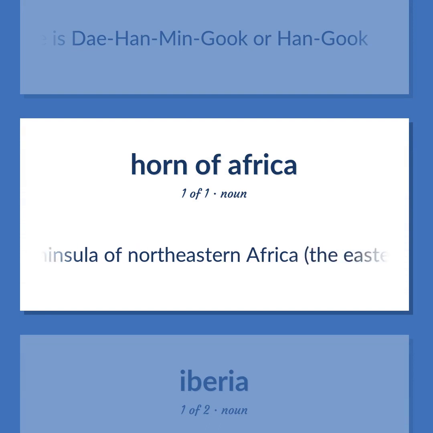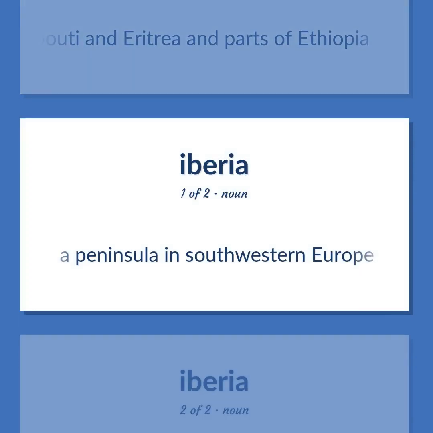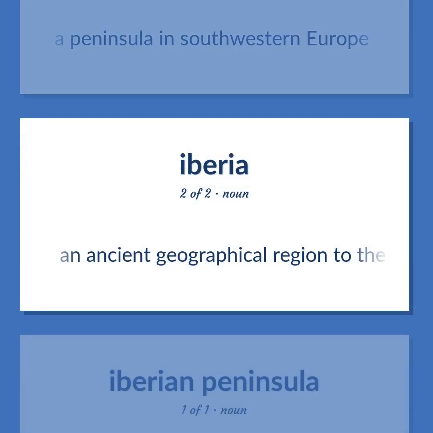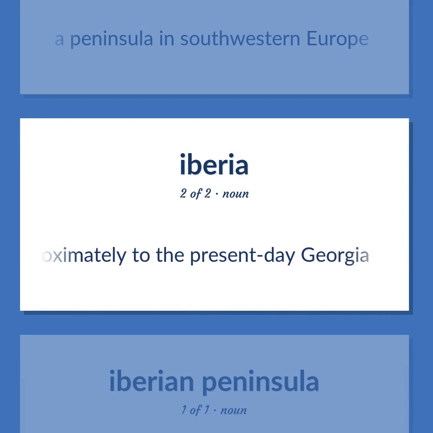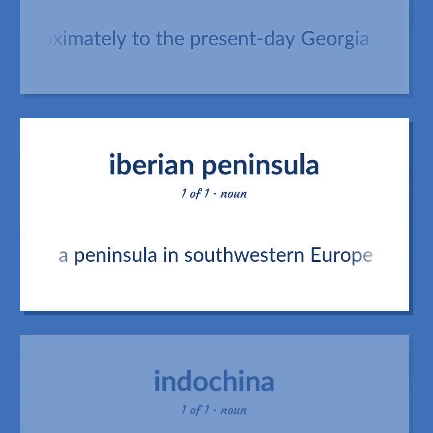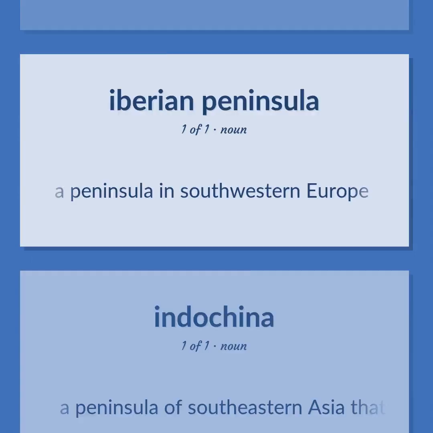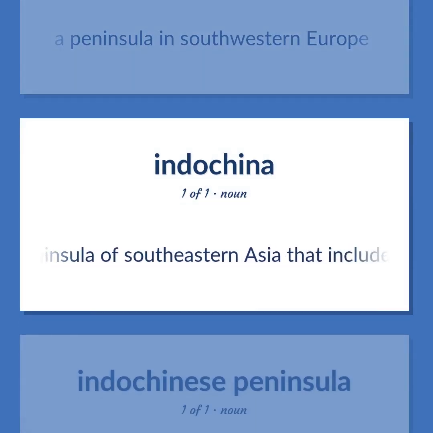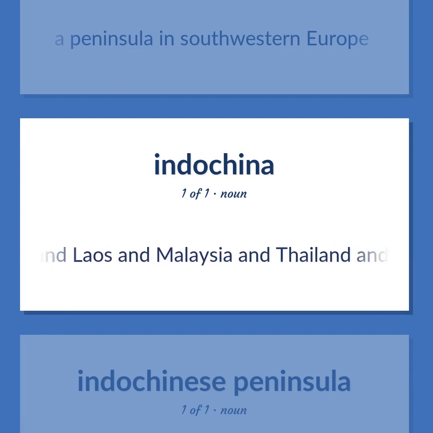A peninsula of northeastern Africa, the easternmost part of Africa, comprising Somalia and Djibouti and Eritrea and parts of Ethiopia. A peninsula in southwestern Europe. An ancient geographical region to the south of the Caucasus Mountains that corresponded approximately to the present-day Georgia. A peninsula of southeastern Asia that includes Myanmar and Cambodia and Laos and Malaysia and Thailand and Vietnam.